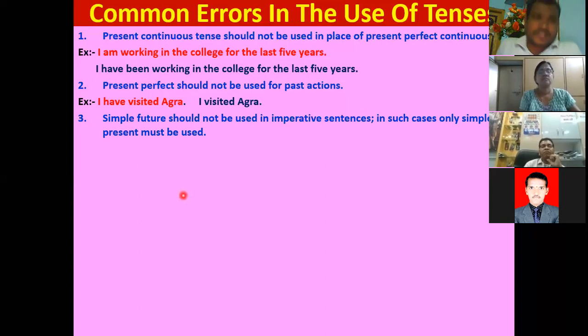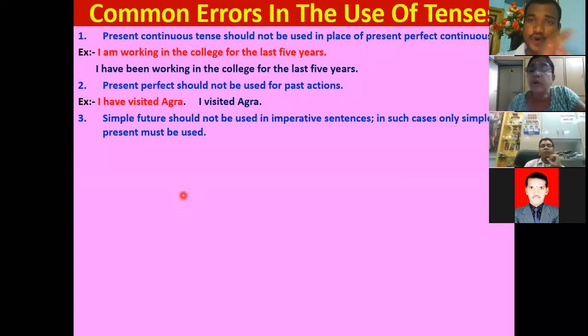The third common mistake: simple future should not be used in imperative sentences. We discussed already the types of sentences: assertive or declarative, imperative, interrogative, exclamatory sentences. What is meant by imperative sentences?